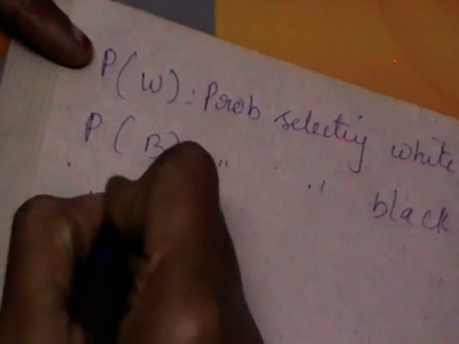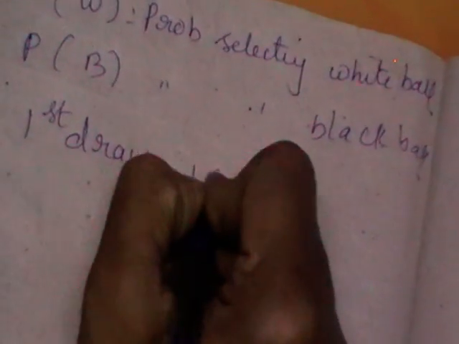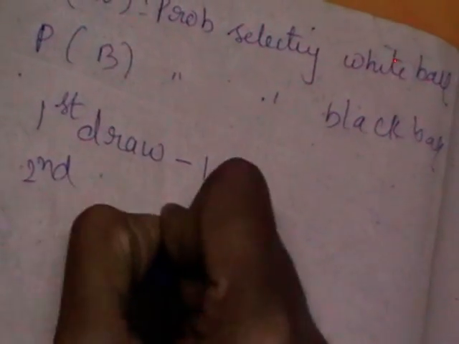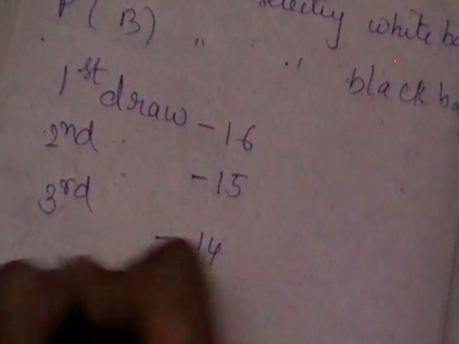So first you have the first draw. First draw, what are the total number of events you have? 16. For the second draw, as you are not replacing, 15. For the third draw it is 14. Fourth draw it is 13.